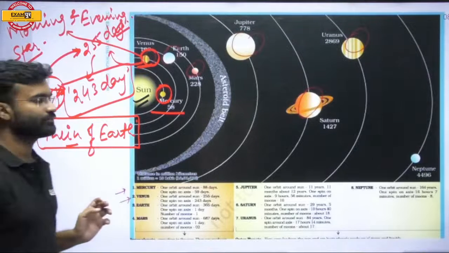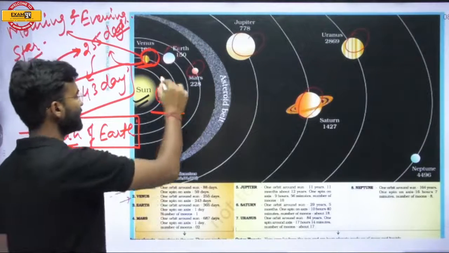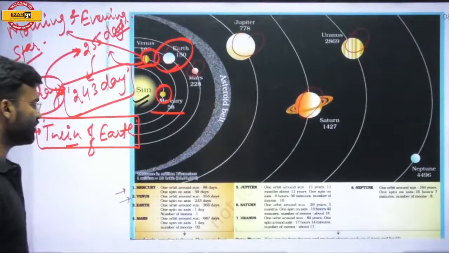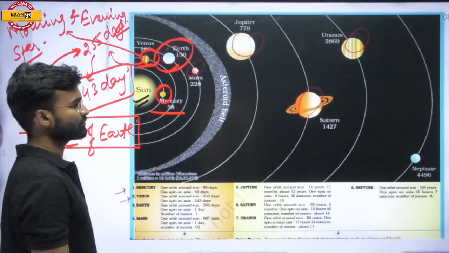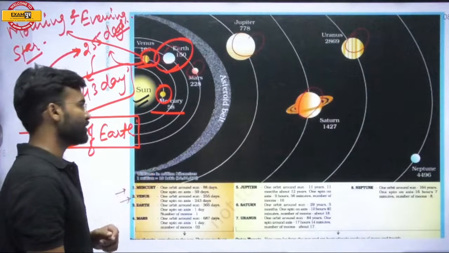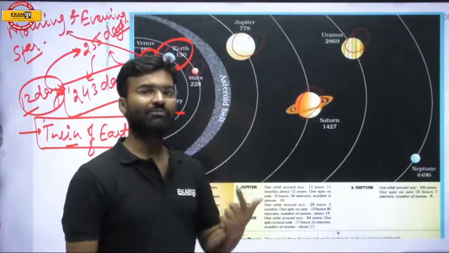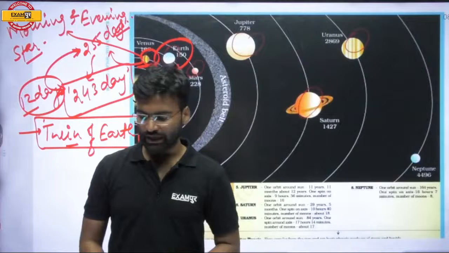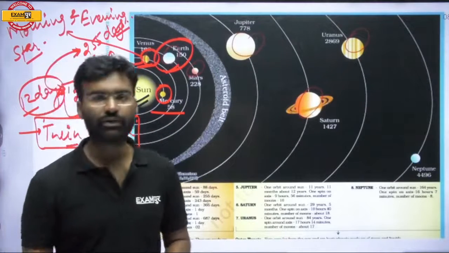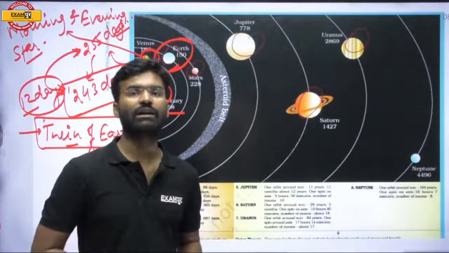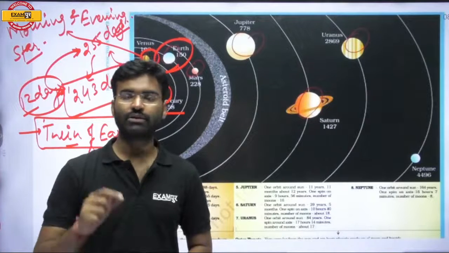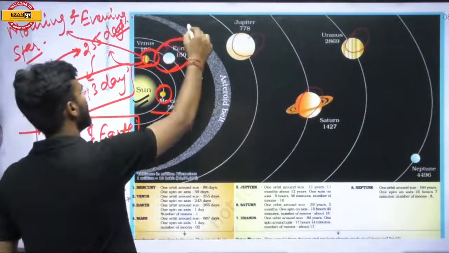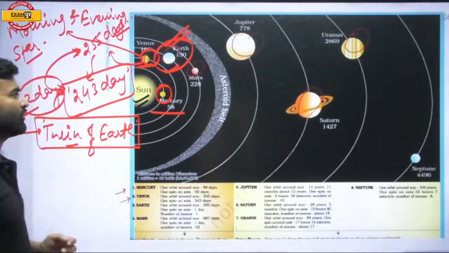So next, the third planet from the Sun is the Earth. Earth's rotation time period is 1 day, or 24 hours, and its revolution time period is 365 days. We will study the Earth in detail in geography.